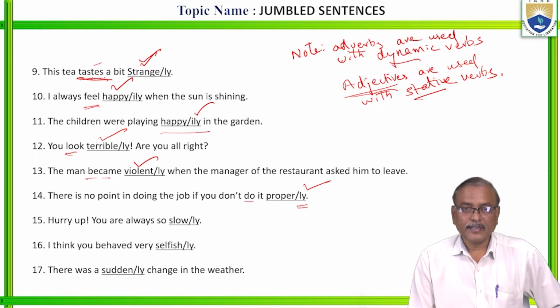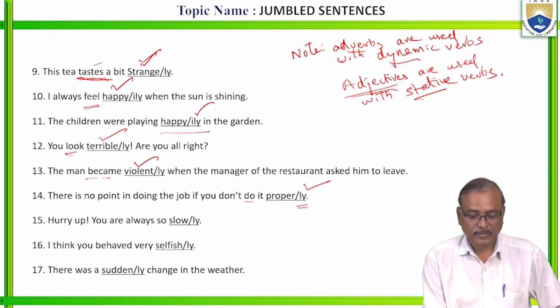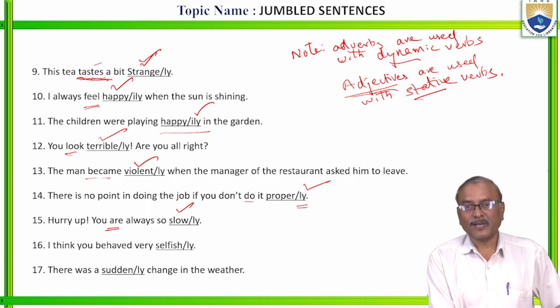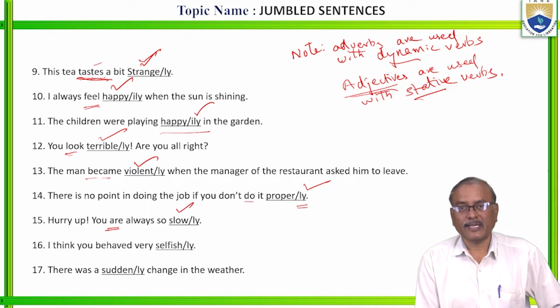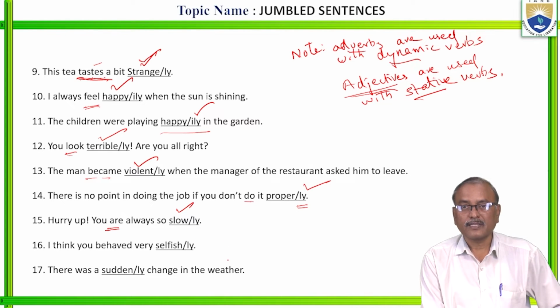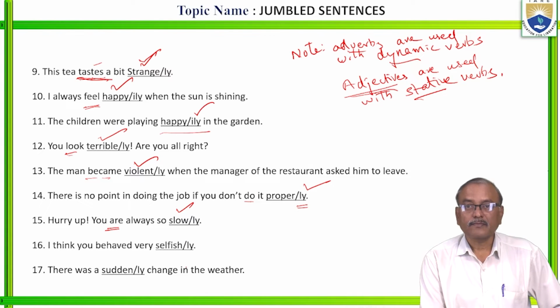Next. Hurry up. You are always so slow, not slowly. You are always so slow. Here with be forms, is, am, are, was, were, have been, has been, had been, you use only adjectives, not adverbs. Is it clear? So here, no need of this ly.